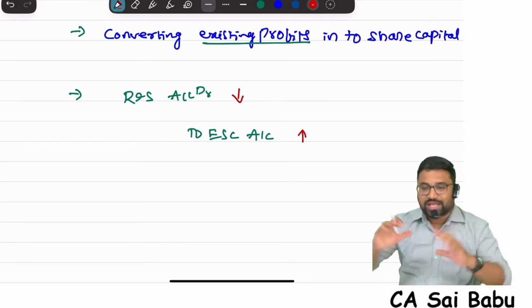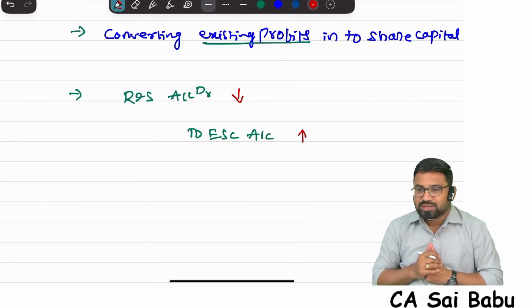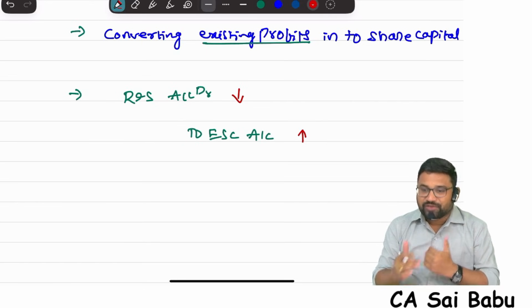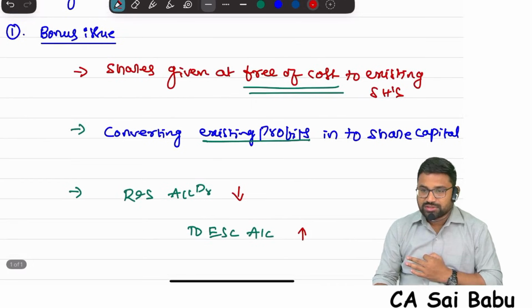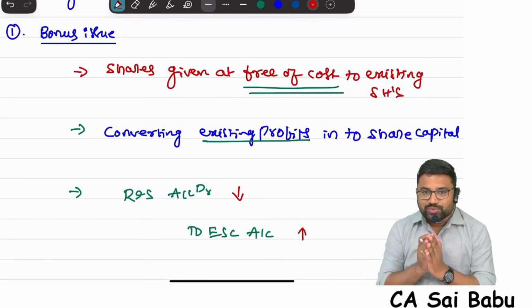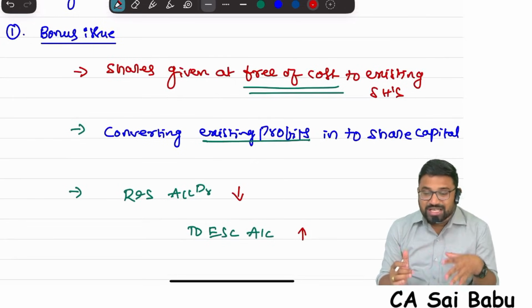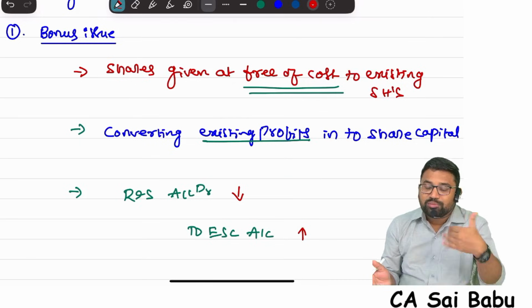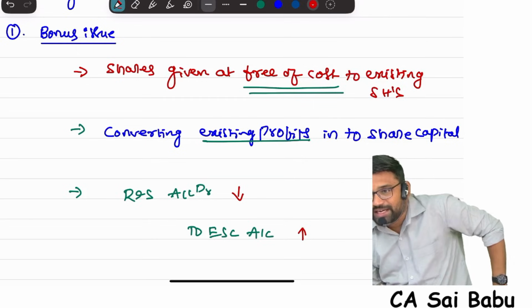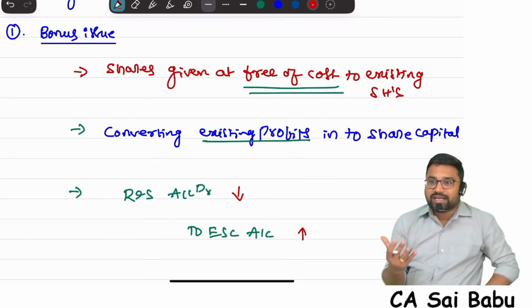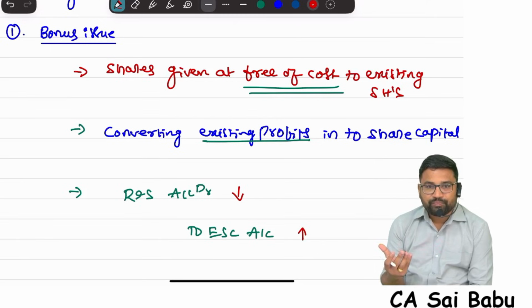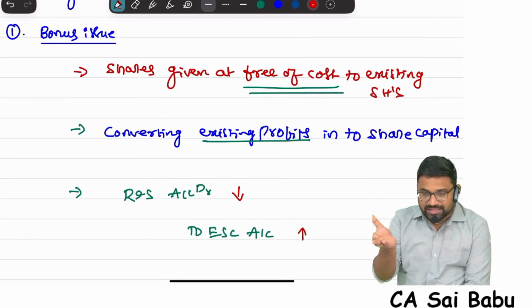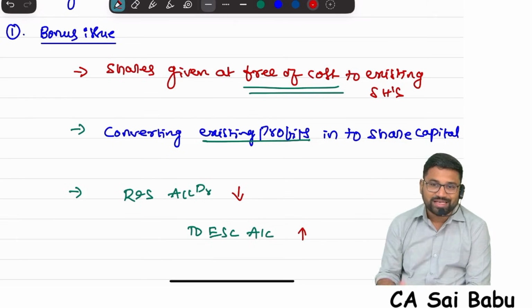So tell me, what are bonus shares? First of all, shares which are given at free of cost to the existing shareholders. And bonus issue is technically called capitalization of profits. That means in bonus issue we are converting the existing profits into share capital. So in bonus issue, what is the net entry? Ultimately, reserves and surplus will decrease, equity share capital will increase.